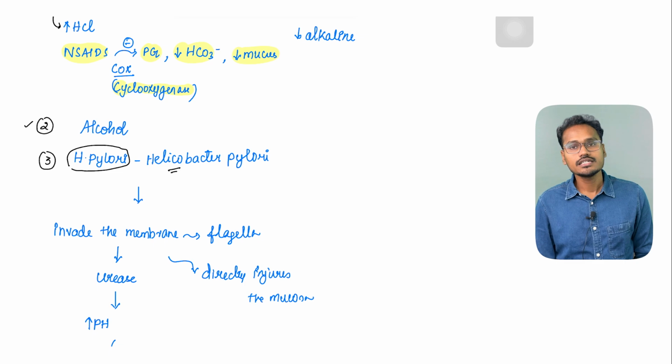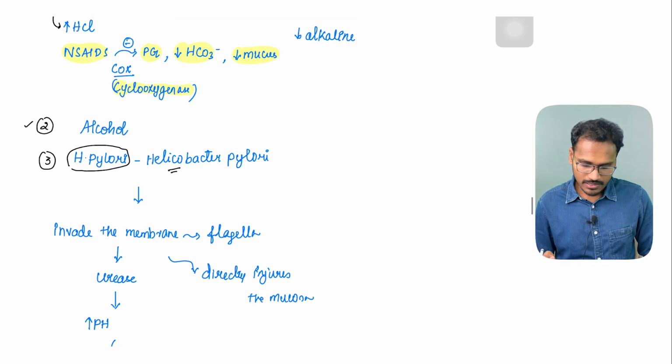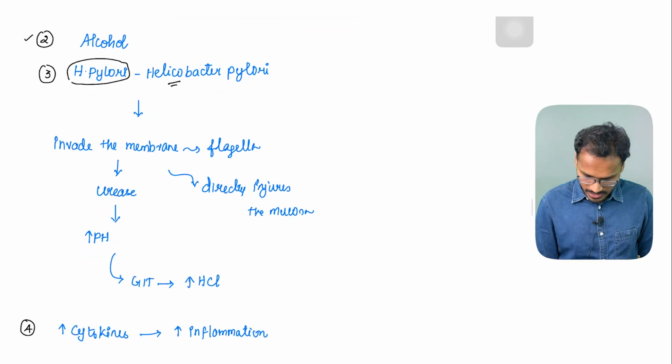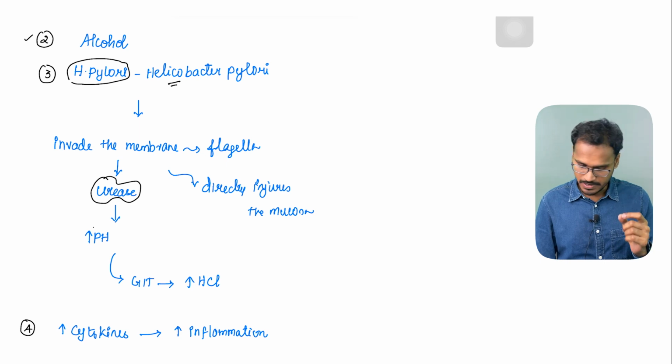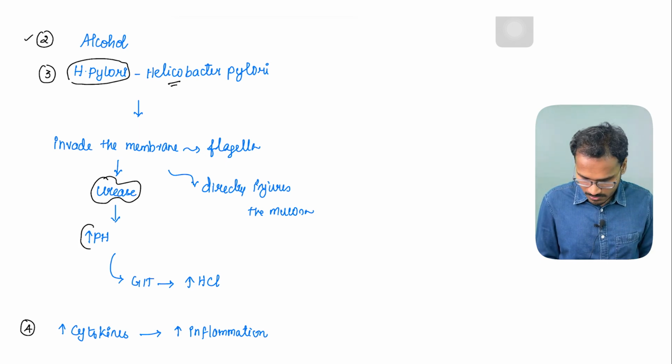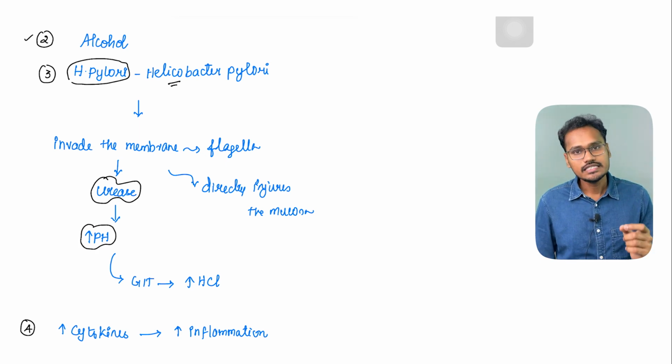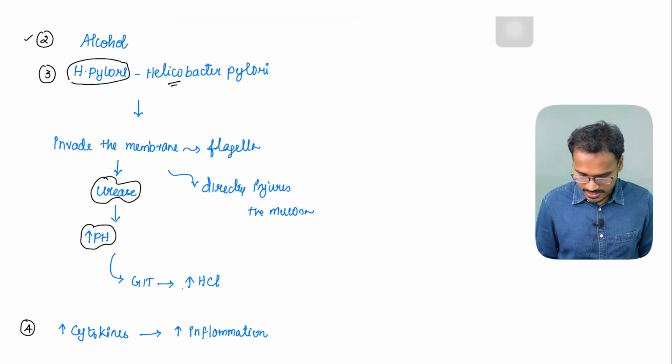This Helicobacter invades the membrane of the GIT and releases urease. What does urease do? It decreases the levels of H+, because of which there is an increase in pH. So the area becomes more and more alkaline, which in turn stimulates an increase in H+ secretion.